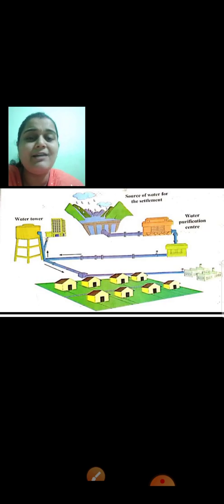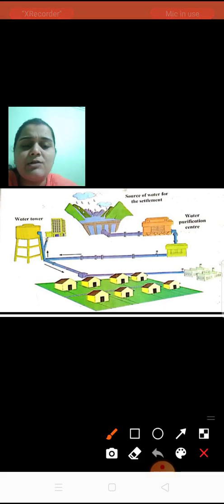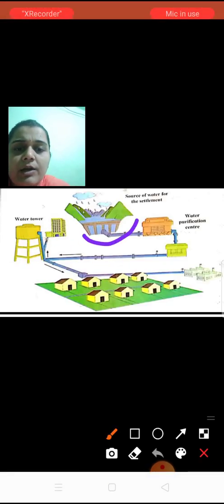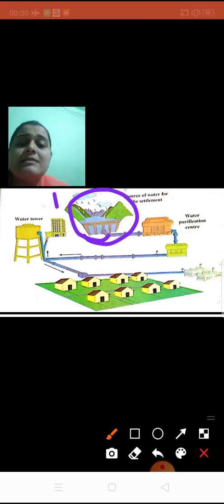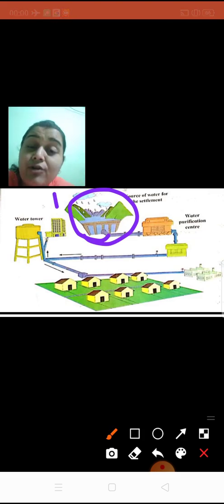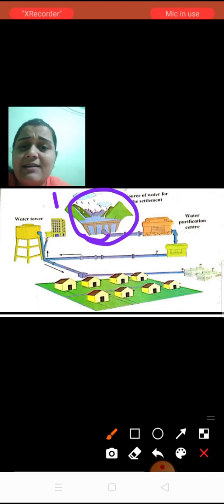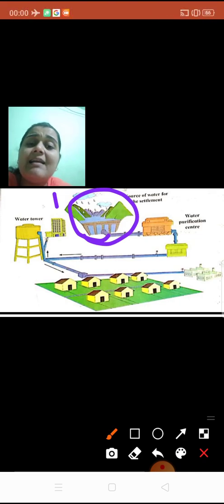I'll just explain it. Even if you just see it, you get a brief idea of what the diagram is about. Now I'll use a brush for it. This is the first part, the dam, or a river or a reservoir, where water is stored in huge quantity during the rainy season. You can see the rain is falling there, and the rainwater is getting collected in the reservoirs.